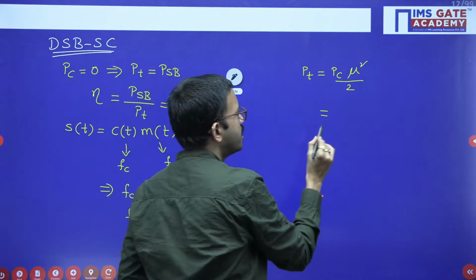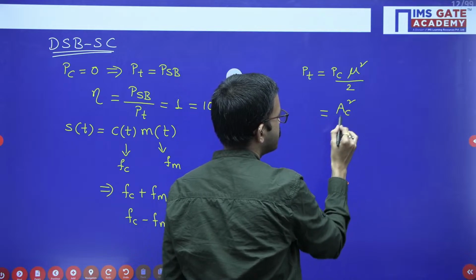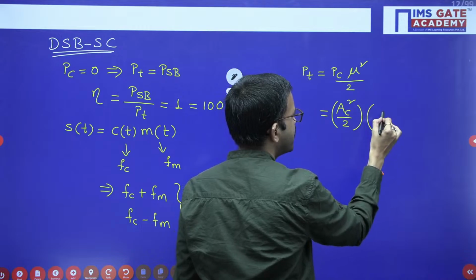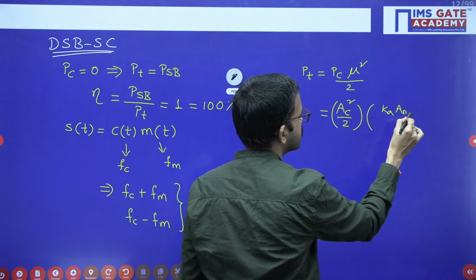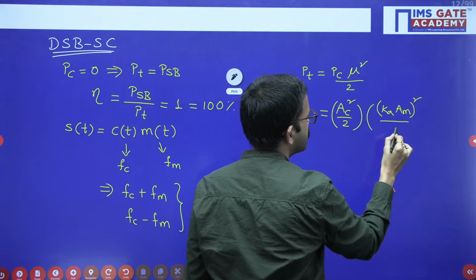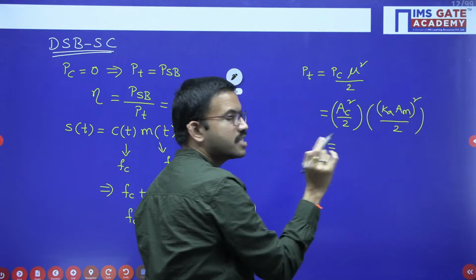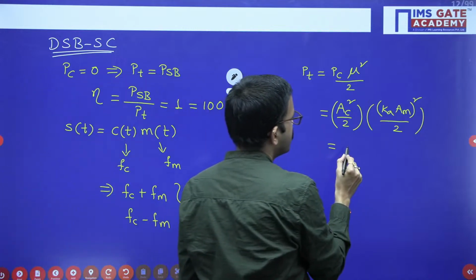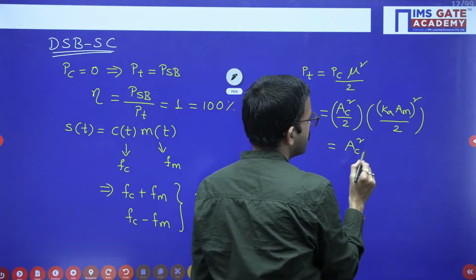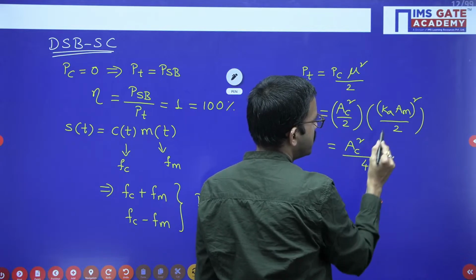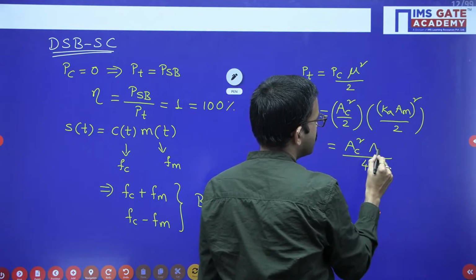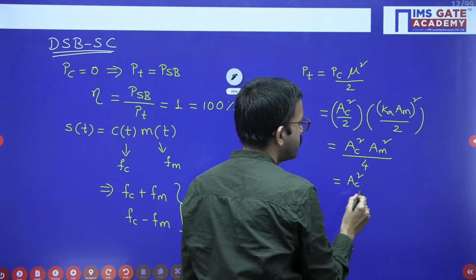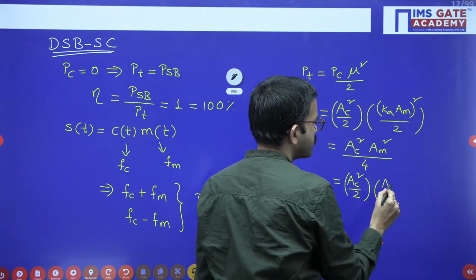Pc you can write as Ac square by 2, into mu square by 2, where mu is Ka into Am, whole square divided by 2. But we considered the Ka value as 1, in order to get the standard equation. So the denominator is 4 and the numerator is Ac square Am square, or otherwise you can write Ac square by 2 into Am square by 2.